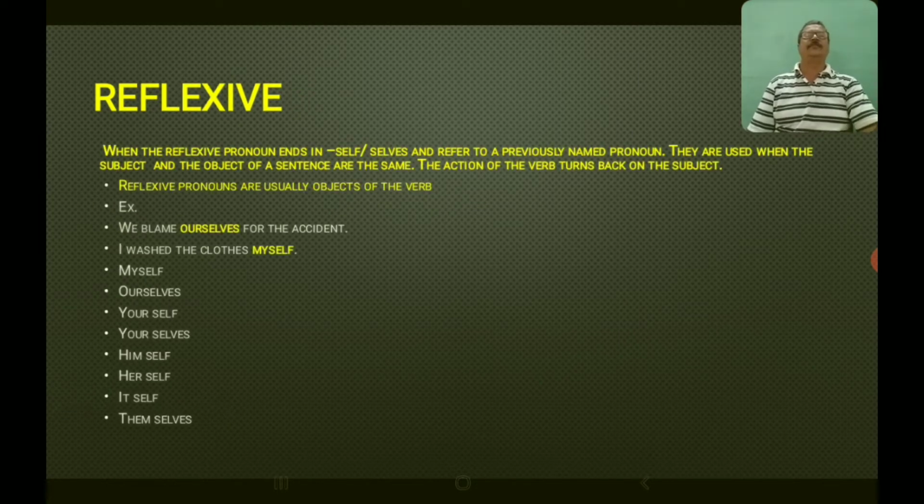Next you have reflexive pronouns. What is reflexive pronoun? Look at the word reflexive. It is similar to reflection, pratibimba. Reflexive pronouns end in self or selves and refer to a previously named pronoun. They are used when the subject and the object of the sentence are the same. The action of the verb turns back to the subject.